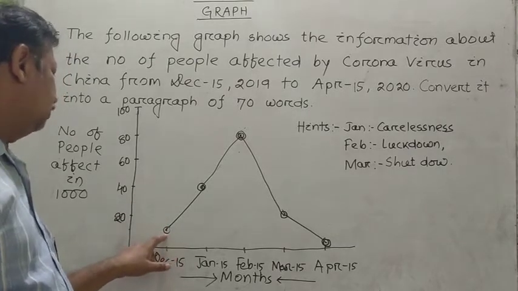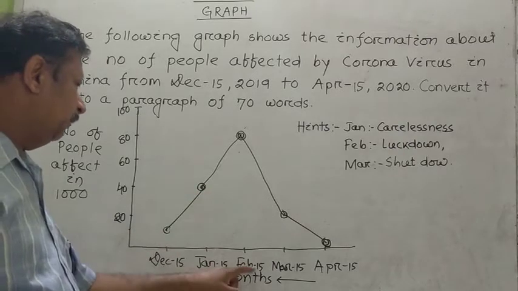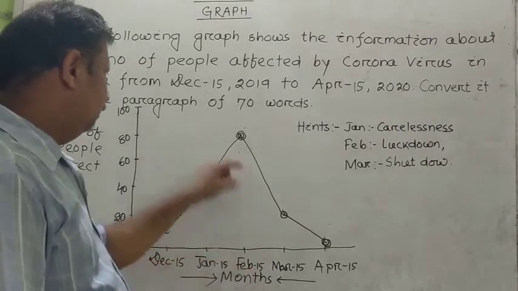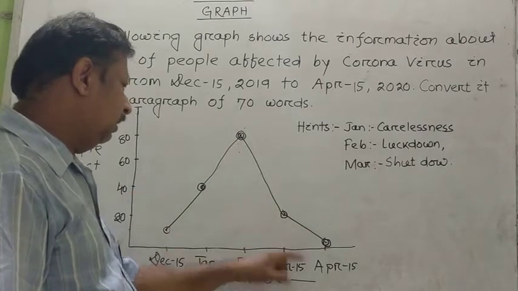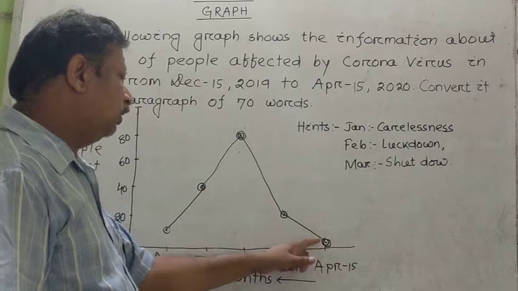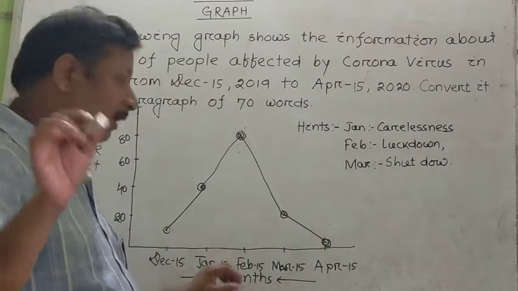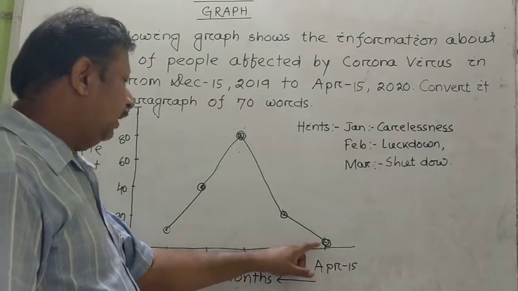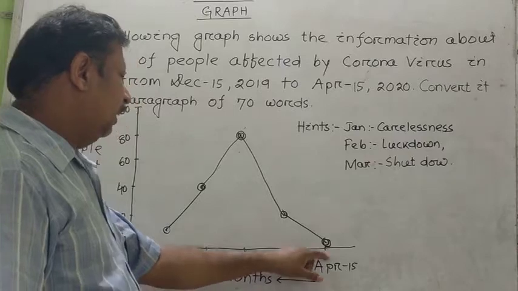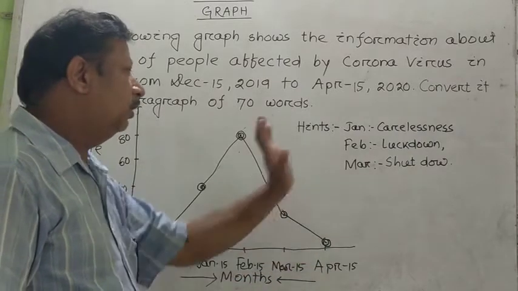So it is 10,000. Then in January 15 it is 40,000. Then in February 15 it is 80,000. And in March 15 it is 20,000 and only 2,000 in April, put here accordingly, according to the graph you have made and according to the line you have made, and after that we have to write the paragraph. It is only 2,000 due to the shutdown.